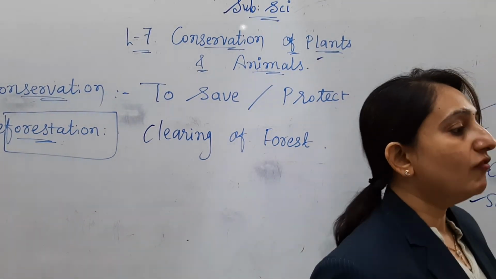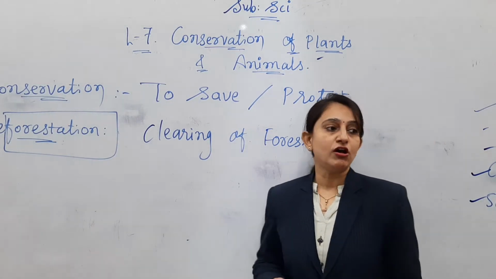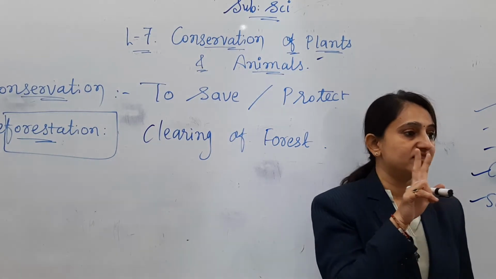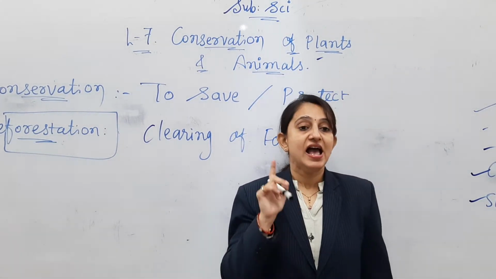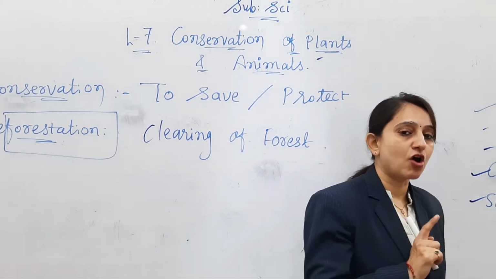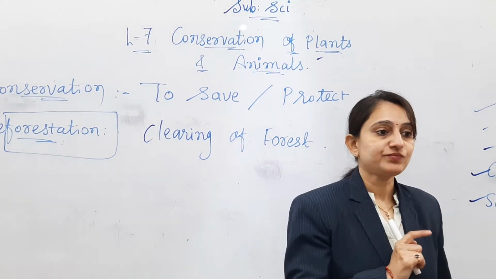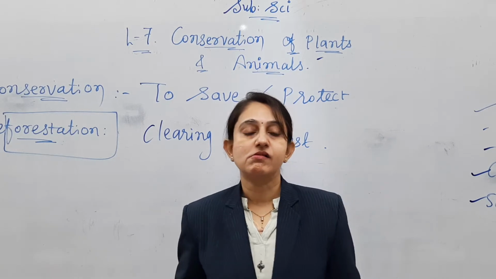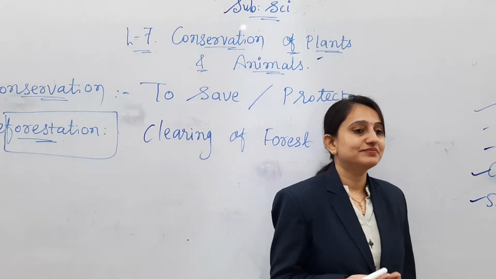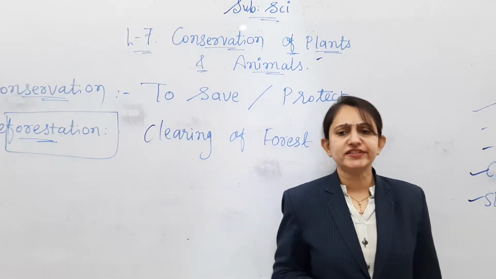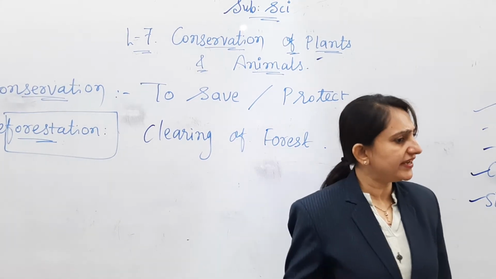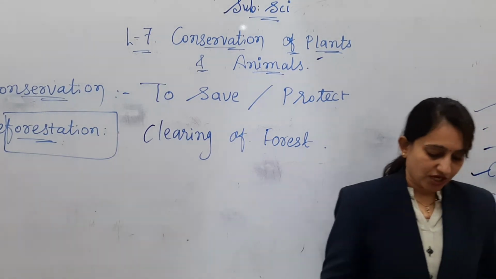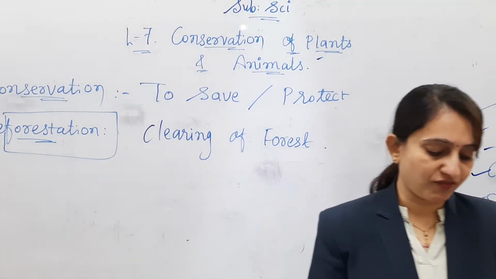So what are the natural causes of deforestation? These are two natural causes, forest fire and droughts. What is drought? No rain for 2 to 3 years. Yes. Shortage of water, shortage of rain, it's called drought. Right? Okay, now consequences of deforestation.